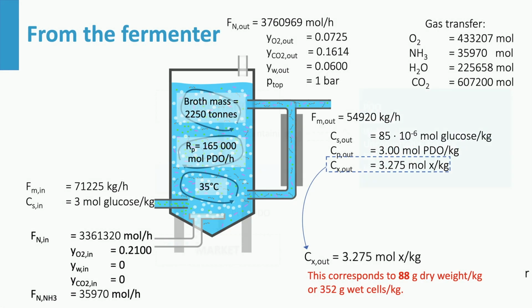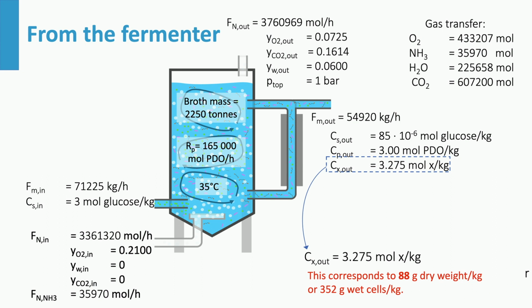Let's return to the fermentation that resulted from week 2. This fermentation produces 165 kilomole PDO per hour. The concentration of PDO in the outflow is high, 3 mole PDO per kilogram, which is 228 gram per kilogram. The cell concentration is also high, with 3.275 mole of biomass per kilogram of broth.